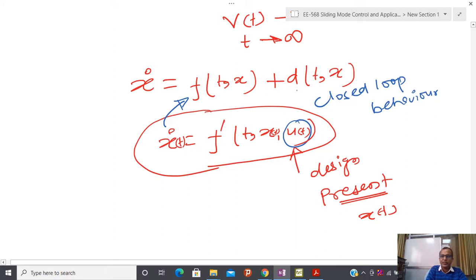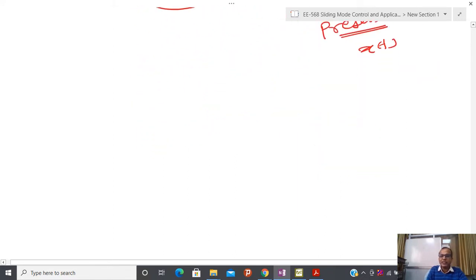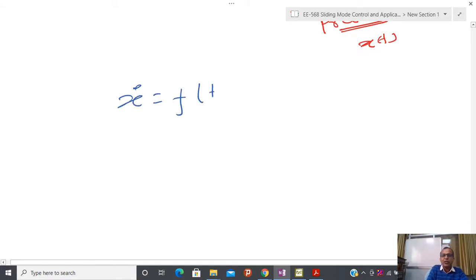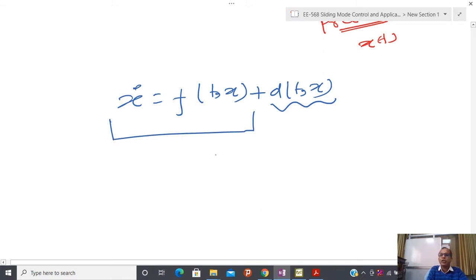Now whenever you have this kind of system, in some case this particular value is 0, and this system is called the unforced system.